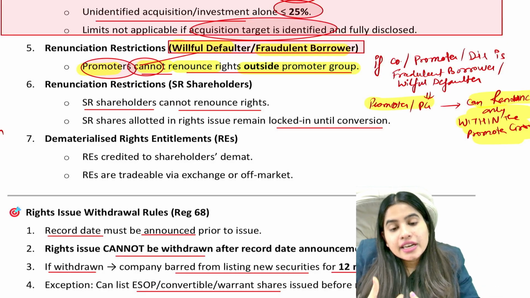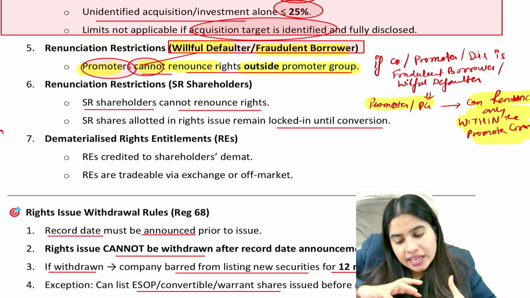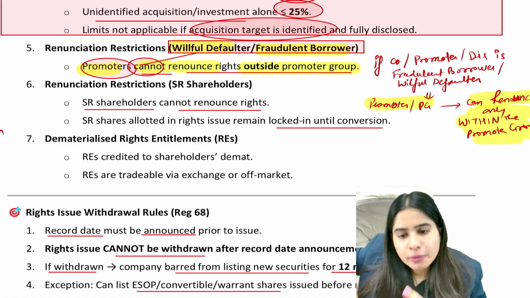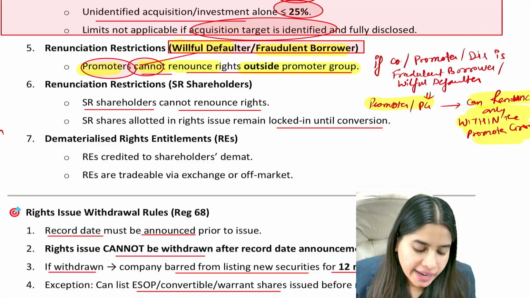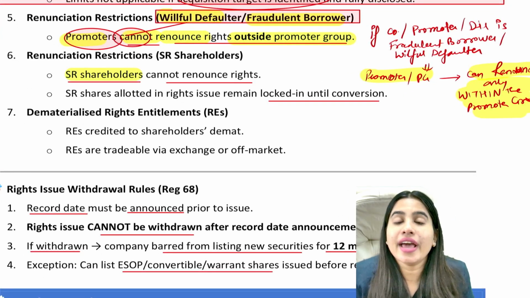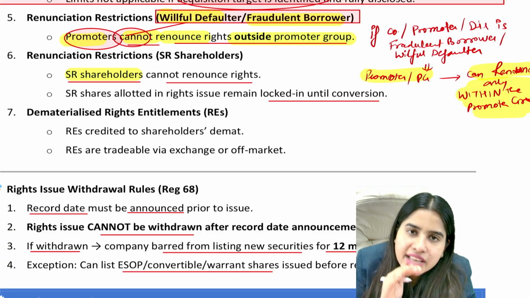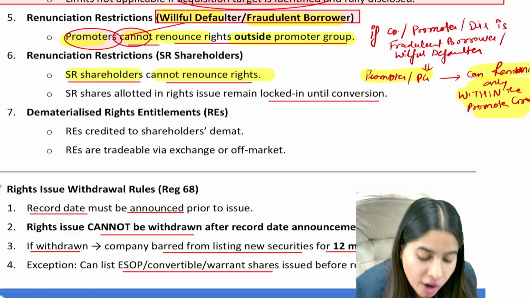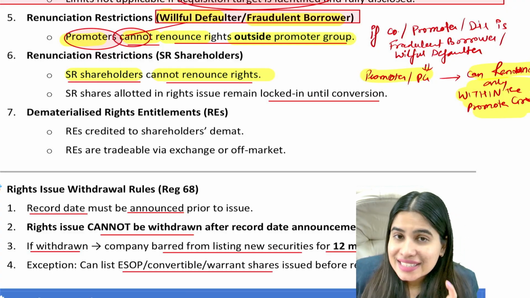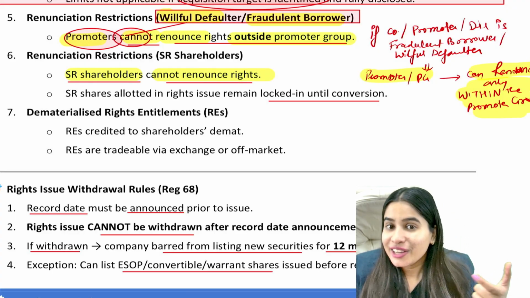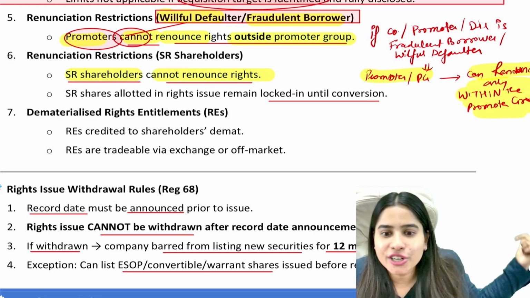Yes, but they can't renounce it to some outsider. They can renounce it only to someone within the promoter group. Okay, and lastly, if the company has issued SR equity shares, then if we are giving a right offer to SR equity shareholders, they cannot renounce it. Why? Because SR equity shares have superior right. You cannot give superior right shares to anybody else.